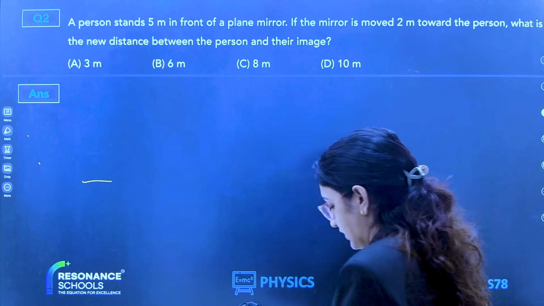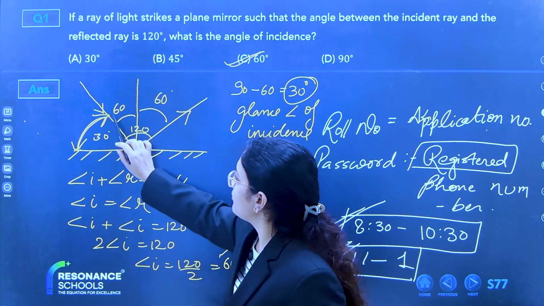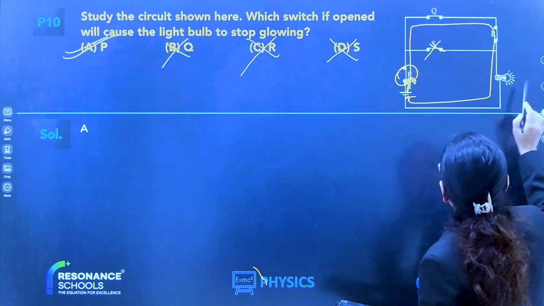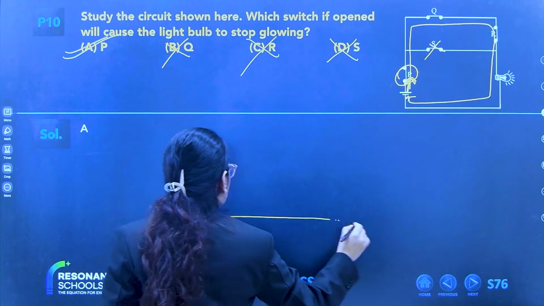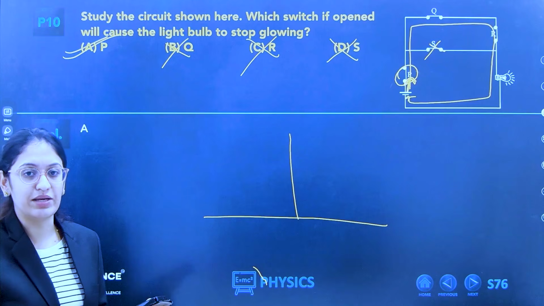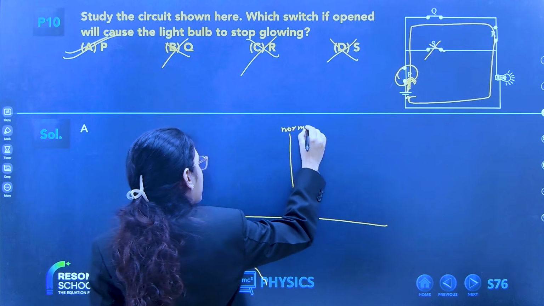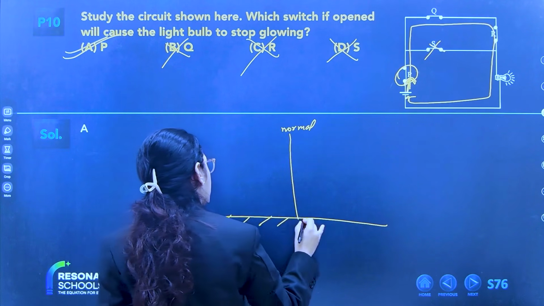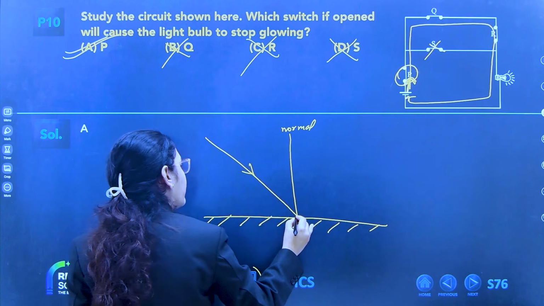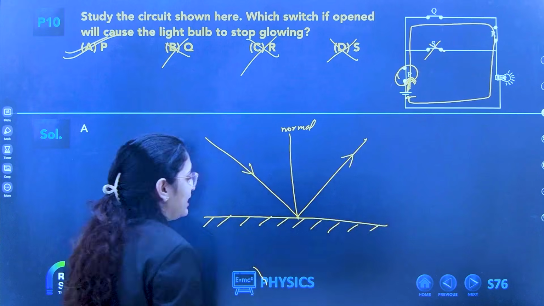How did we get the glance angle again? Okay. See, glance angle is the angle between the incident ray and the mirror. See, this is your mirror. This is your normal. Again, I am clearing your concepts. Look here. This is your normal, and this is your mirror. A ray strikes the mirror at a point of incidence, and gets reflected back. Clear?